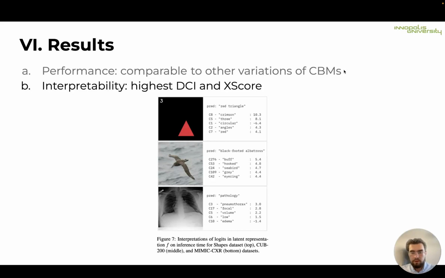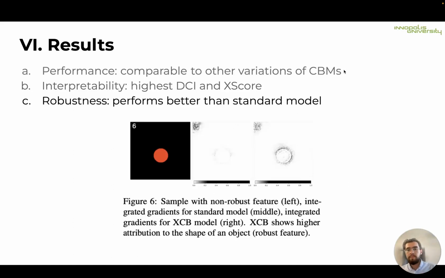Also, our framework allows us to extract explanations in such a form: we have the image, we have the prediction, and also we have the set of concepts that were activated the most. Finally, XCB performs better than the standard model in terms of robustness. For a sample with a non-robust feature located in the upper left corner, the standard model attributes mostly to this shortcut, whereas XCB attributes to the shape itself, to the robust feature.